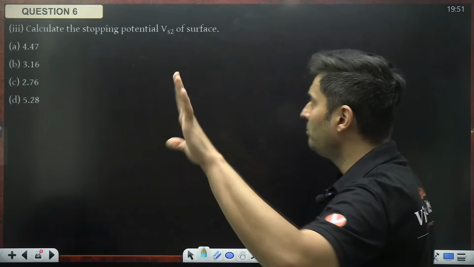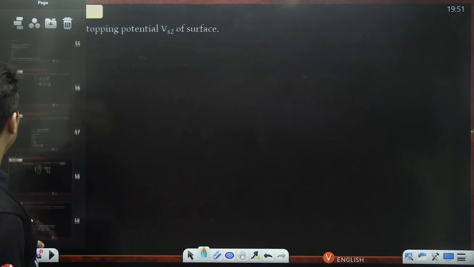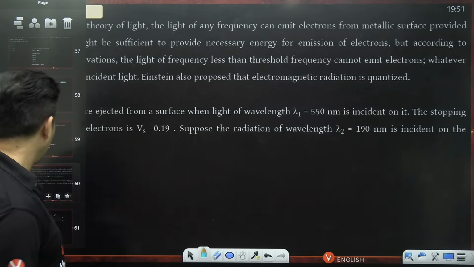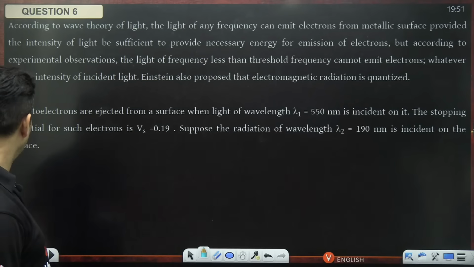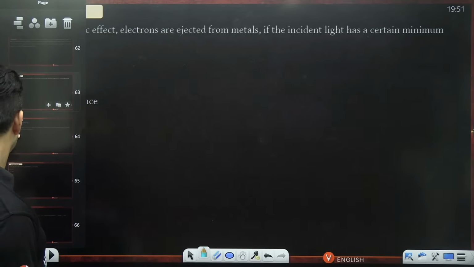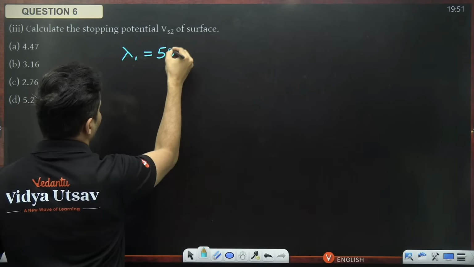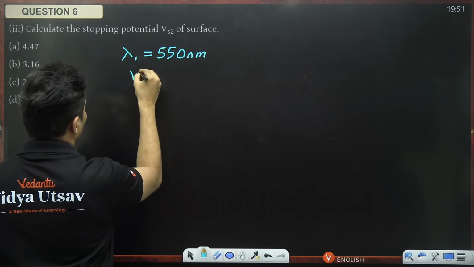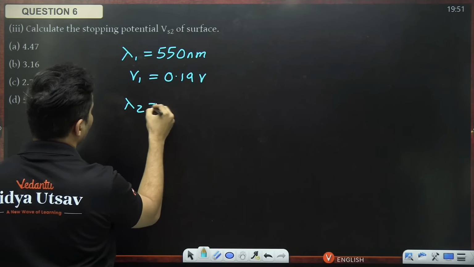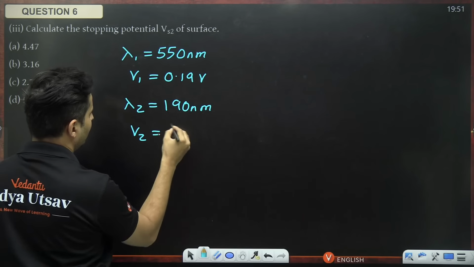Calculate the stopping potential of the surface. Let us go back. What equation will we use? Lambda 1 is 550 nanometer, stopping potential is 0.19 volt, lambda 2 is 190 nanometer. What is the stopping potential?